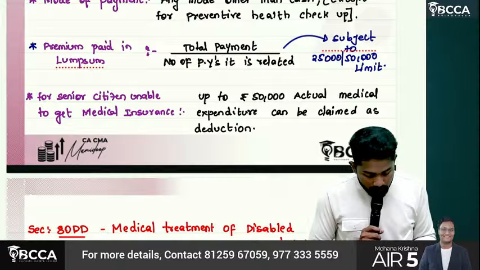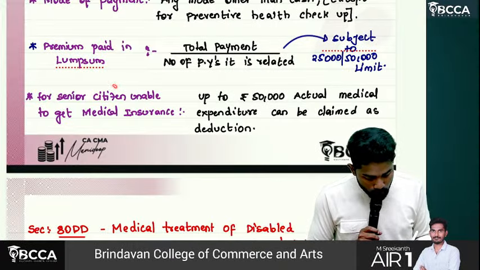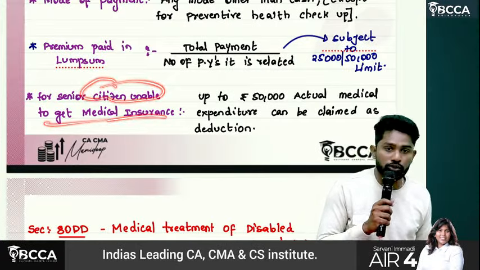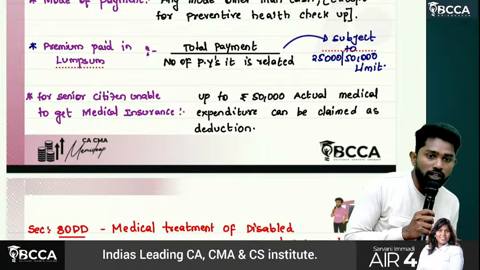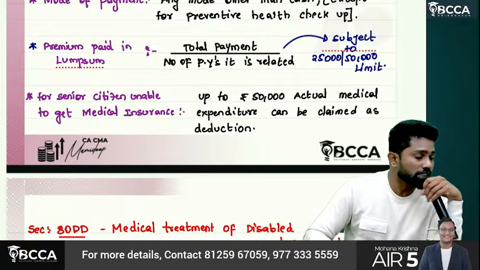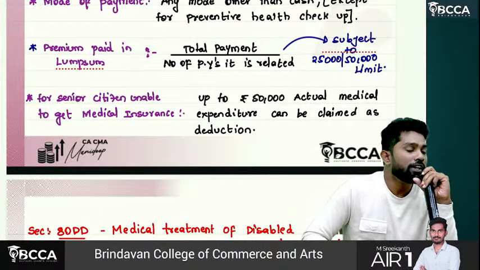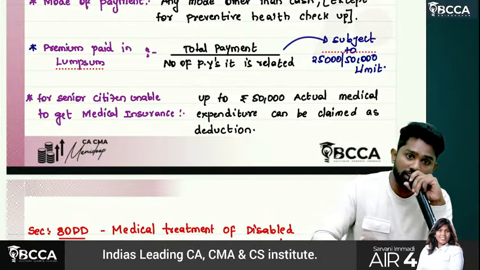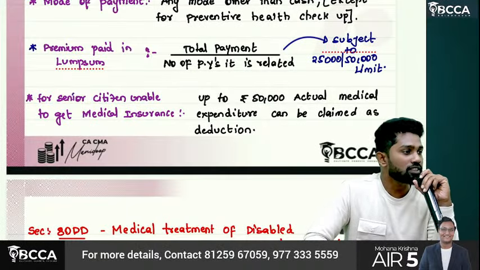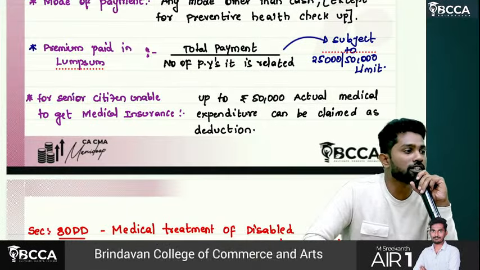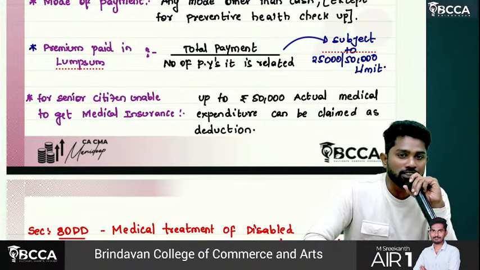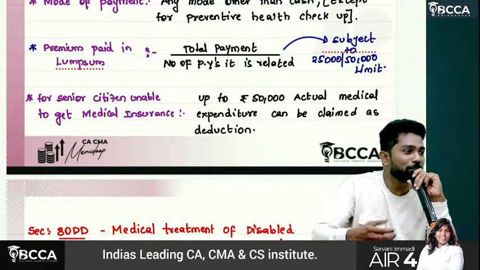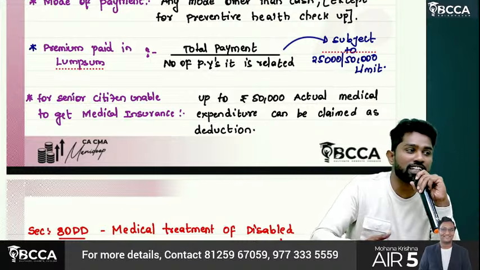Then, for senior citizens who are unable to get medical insurance, sir, insurance companies will give medical insurance only up to a certain age. Let's say your age is 65 or 70, then no insurance company will give you medical insurance. Why? The chance of the policy being affected or claimed is high.